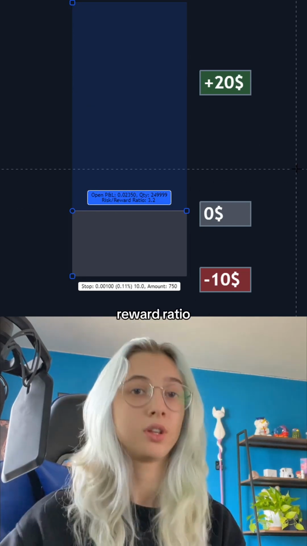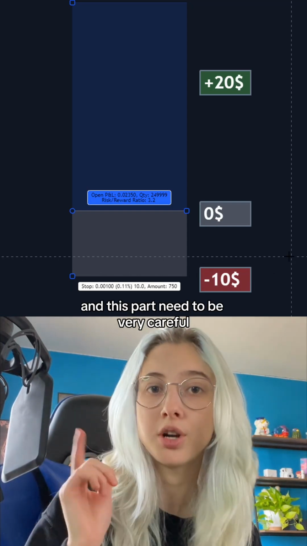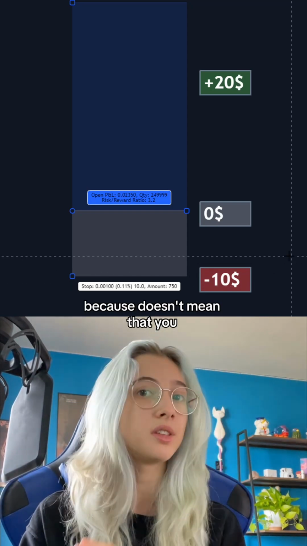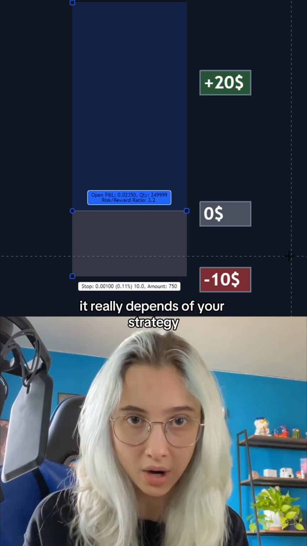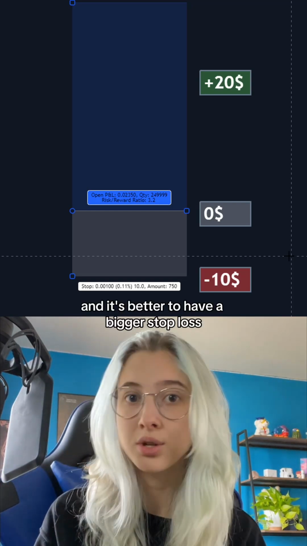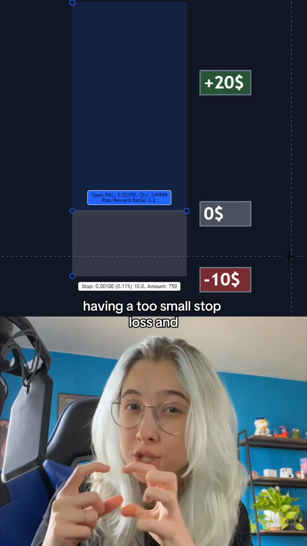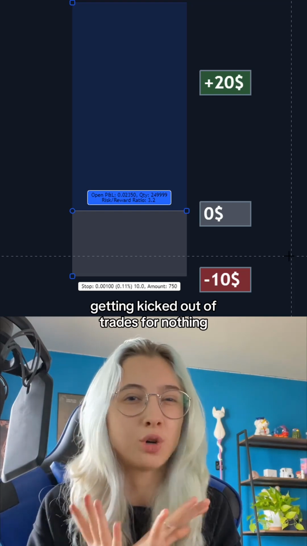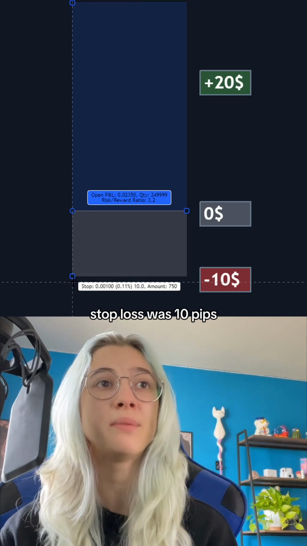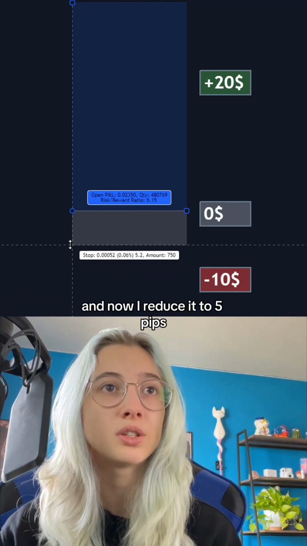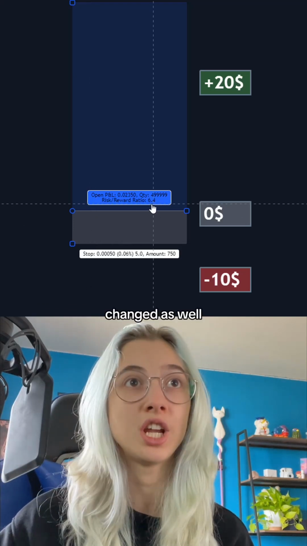For example, if my take profit is bigger, I'm gonna have a bigger risk to reward ratio. The other thing is to reduce your stop loss, and this part you need to be very careful, because it doesn't mean that having a tight stop loss is necessarily better. It really depends on your strategy, and it's better to have a bigger stop loss but to be safe than having a too small stop loss and getting kicked out of trades for nothing. So right here it's exactly the same thing. If my stop loss was 10 pips and now I reduce it to 5 pips, so my stop loss is tighter, you will see my risk to reward changed as well.